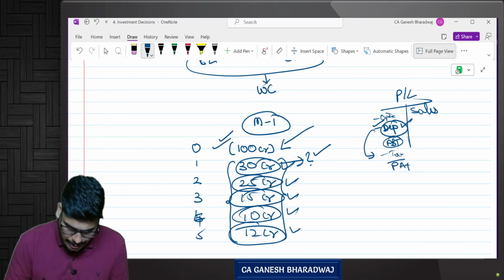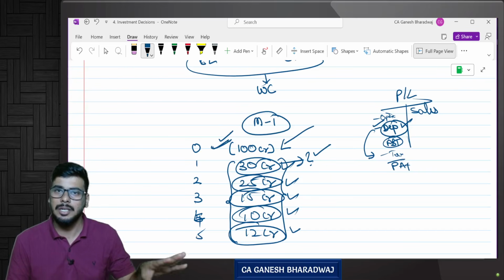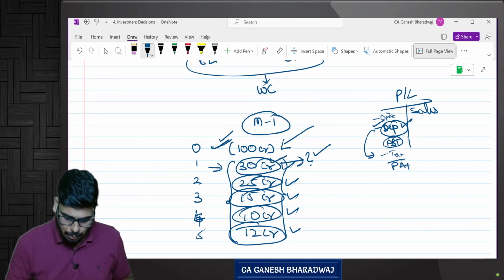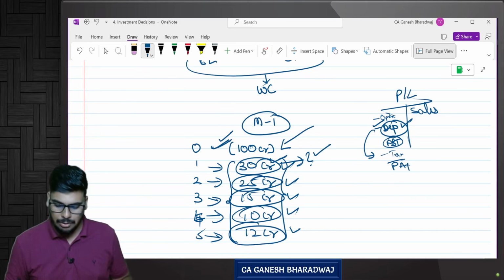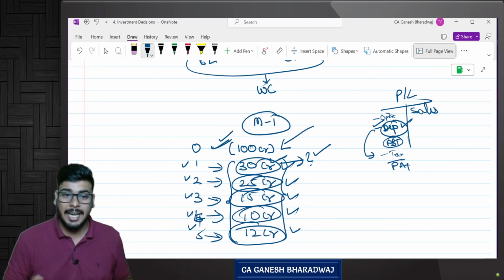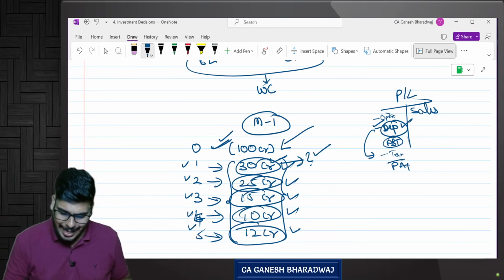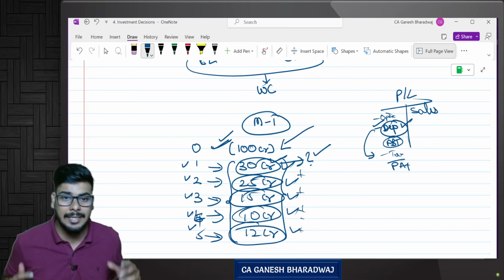Yes. Now this 100 crores is a cash outflow arising at the beginning of the life of the project, that is on the present date. But if you see, this 30 crores is happening at the end of year 1, 25 crores the end of year 2, 15 crores the end of year 3, 10 crores the end of year 4, and 12 crores the end of year 5. Correct? So these are cash inflows arising at different points of time. Yes. Now can I add these cash flows as such? No, I cannot add these cash flows as such.